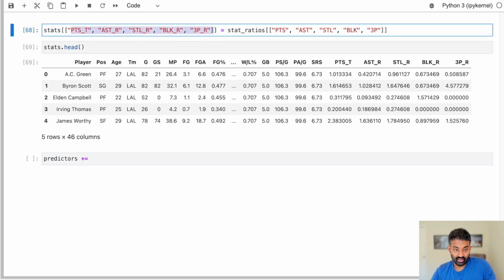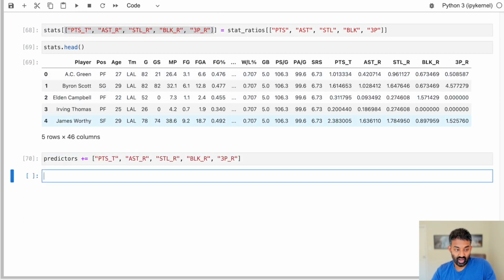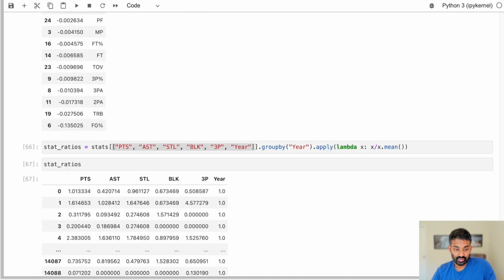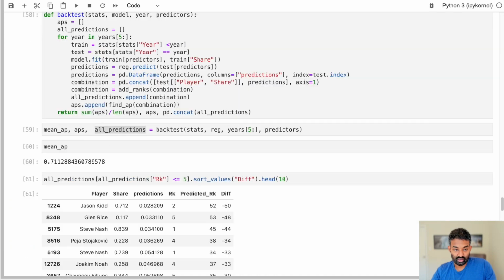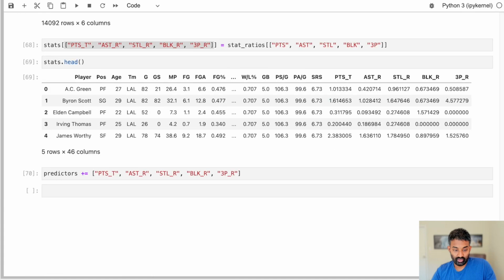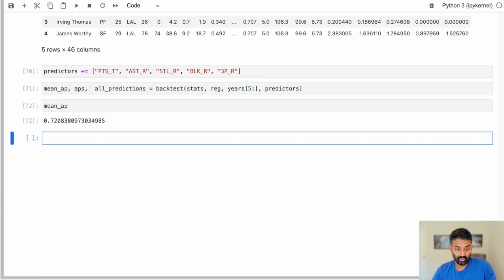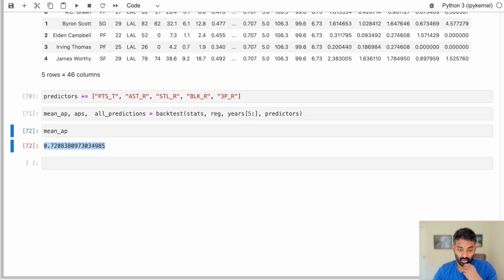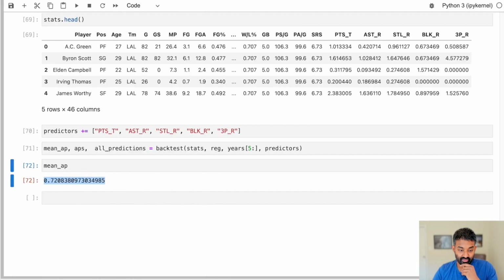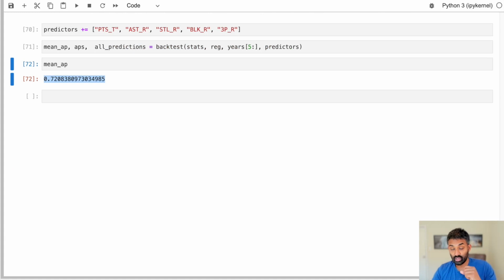So what we can say is this, predictors are now, we're adding those values in, and we can just copy and paste our prediction code from before, where we ran the backtest to see if we actually improve anything. So let's run that, and we can see we did improve a little bit on our error metric. So we went from 0.711 to 0.720. That means we're successfully getting a few more people into the top 5. We're getting them higher up in our predicted ranking. So people who actually won top 5, we're now predicting them a little bit higher up in our predicted ranking.